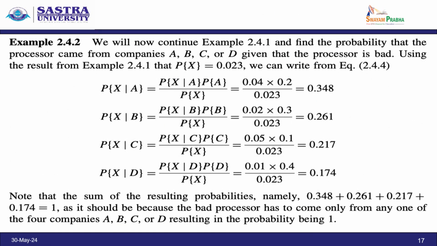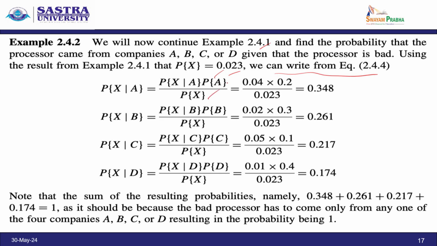Another example: we will now continue example 2.41 and find the probability that the processor came from the companies A, B, C or D, given that the processor is bad. So, using the result of 2.41, the probability of X is 0.023, already found out, and we can write the conditional probability of A given X as probability of X given A into probability of A, divided by probability of X.